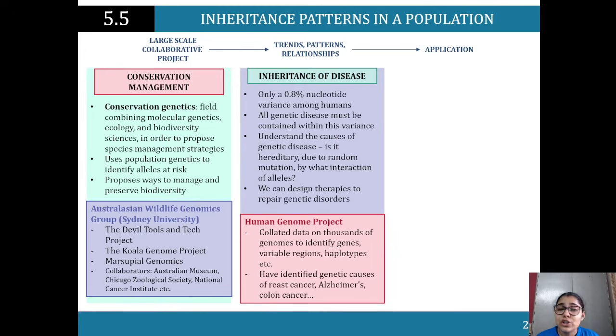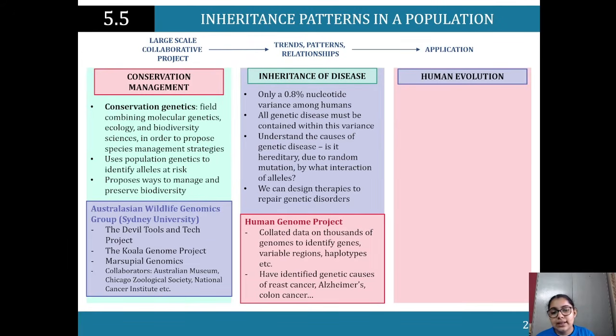So it was huge, it was new technology, a big deal. The US government invested a lot in it, and so did other institutions as well. They have identified genetic causes of breast cancer, Alzheimer's, and colon cancer as well.